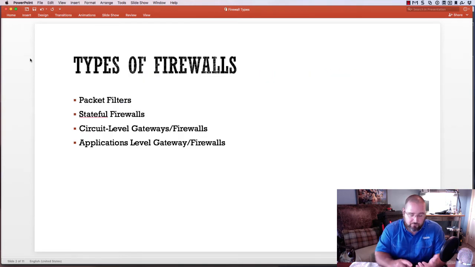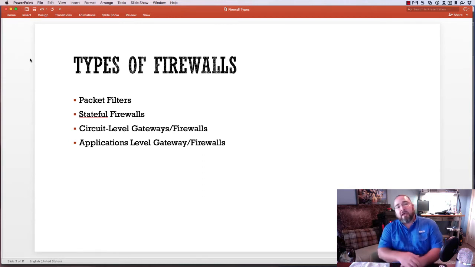First things first, we can break firewalls down into a couple different types. We have packet filtering firewalls or packet filtering routers. We have stateful firewalls. And then we have circuit level gateways or circuit level firewalls, depending on how you want to say that. And then there's application level firewalls. Now, those are broad notions of what firewalls are.